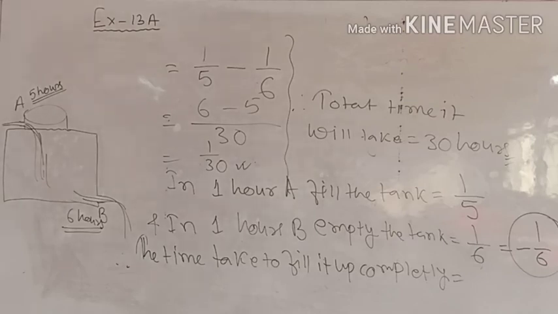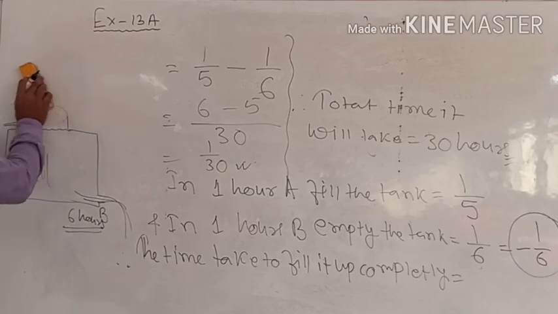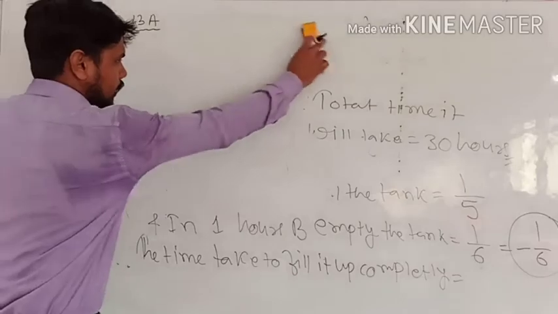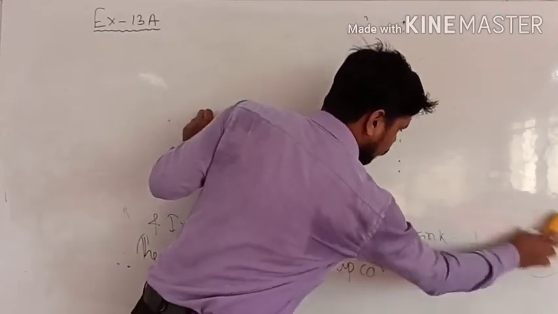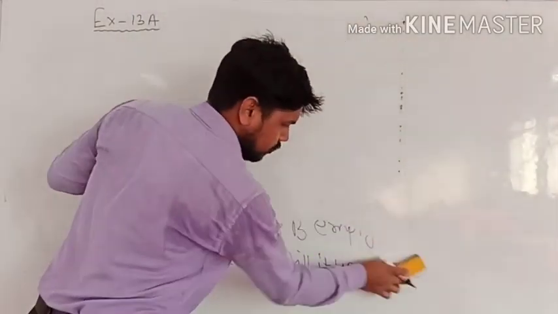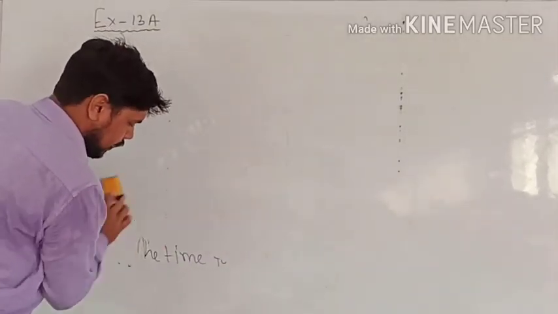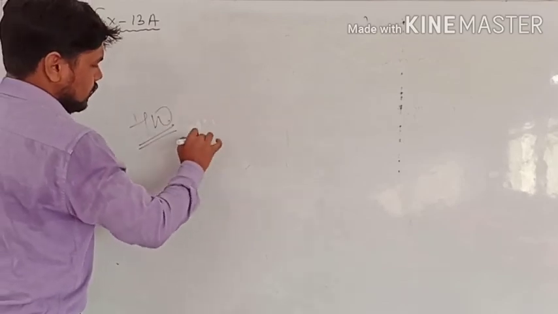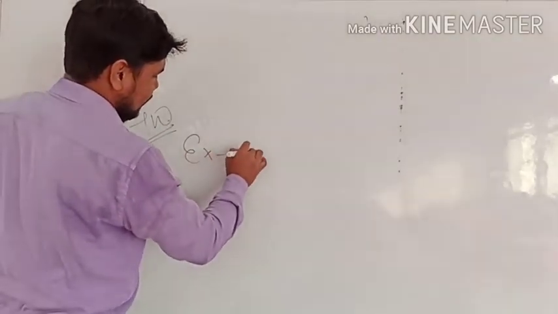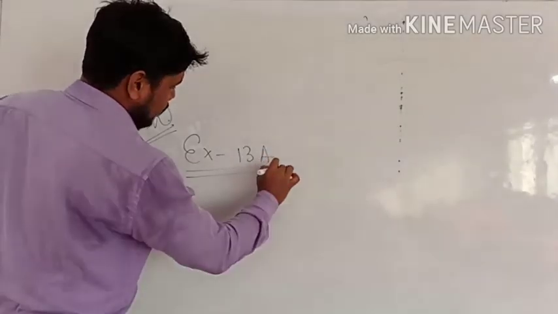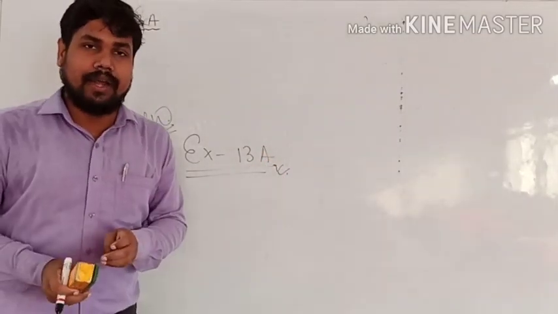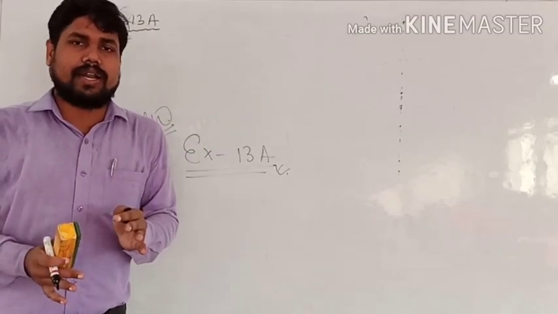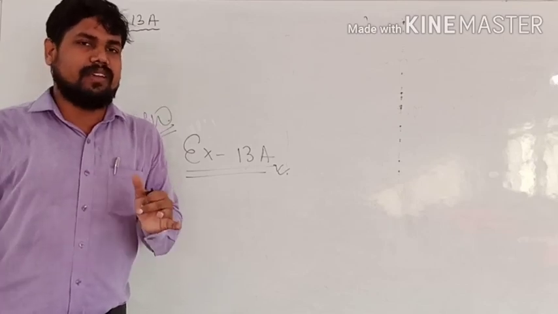So now I hope you can solve the rest of all questions of exercise 13A. So the homework of this week is 13A. Try to solve all the questions. If you have any doubts in any questions, we will discuss them. You can ask. Okay, and thank you everyone. So note down the homework. Your homework is exercise 13A. So 13A is the rest of all, up to 1 to 10 you all have done, and the rest of all questions 10 to 13 I think those are questions related to work and time, and the rest of all questions are related to pipes and systems.